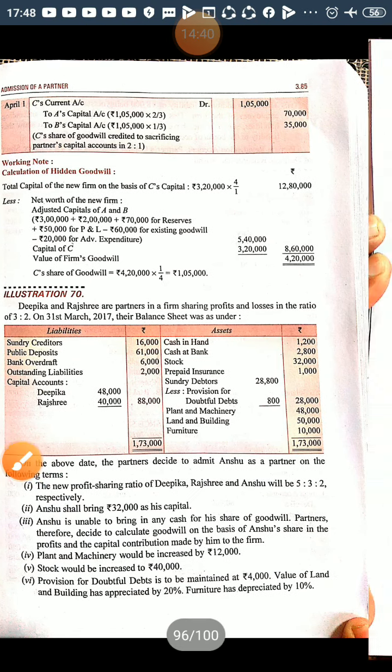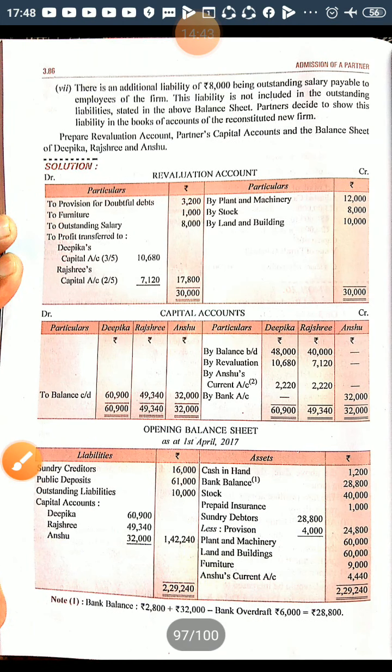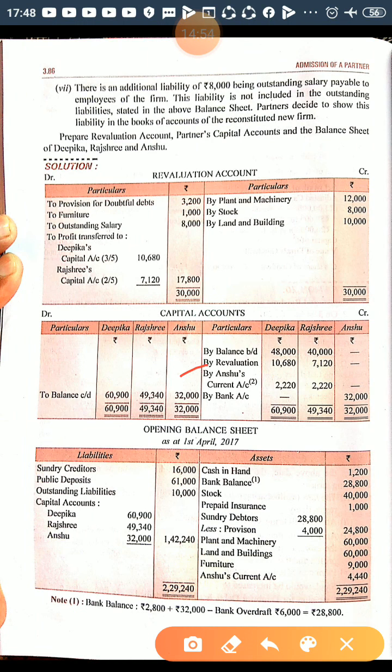The journal entry will be revaluation account debited to Deepika's and Rajshri's capital accounts, so their capitals are credited. You will write by revaluation 10,680, and 7,120 in the Rajshri column.